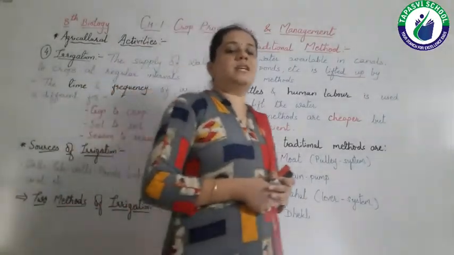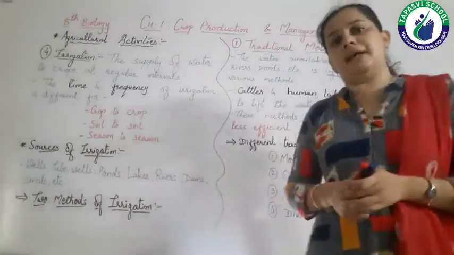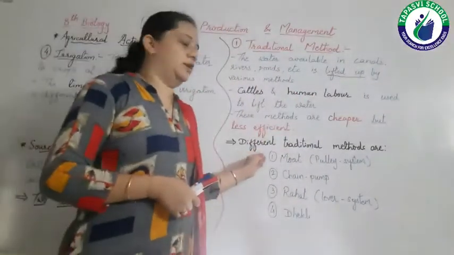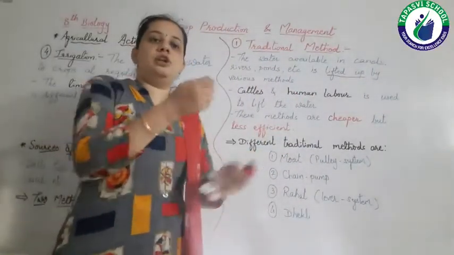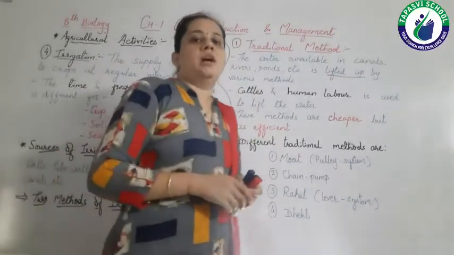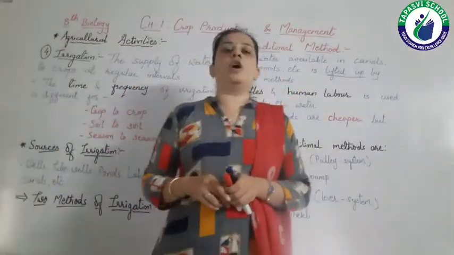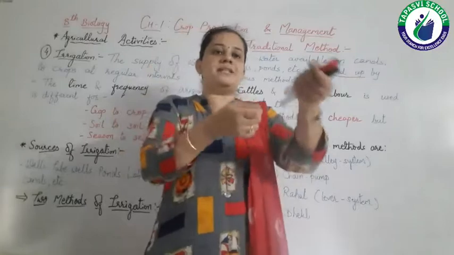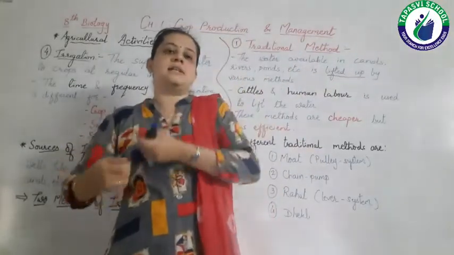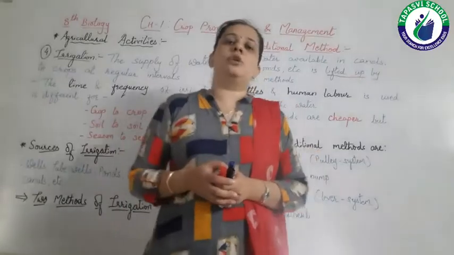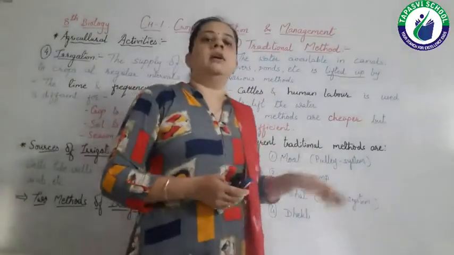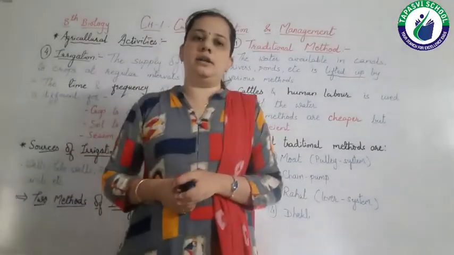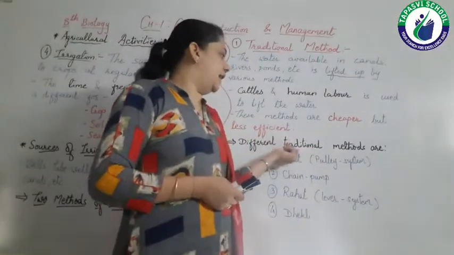Now let's move towards the various traditional methods which we are using. So the first one is Mode, meaning pulley system. We all know the pulley system, right? Generally when we are taking water out from the well, one wheel is there and a rope is there. Through it we take out water from the well. So here in Mode, the labor of human beings is required, right? So this is one of the traditional methods.